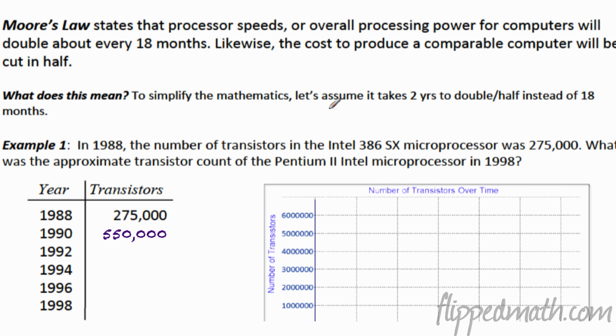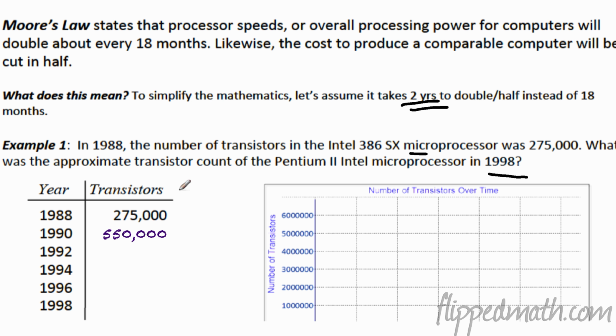So what we're going to do, instead of making it 18 months, we're just going to round it up to 2 years. That makes our math a little easier. And with the first example, let's suppose that in 1988, this is actually a true story, the number of transistors in this microprocessor, the 386SX, was 275,000. What is the approximate transistor count in 1998?